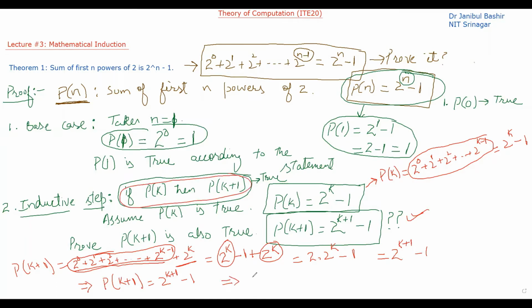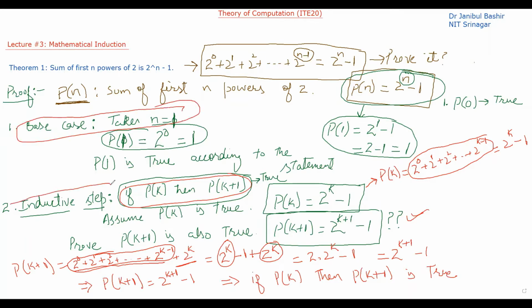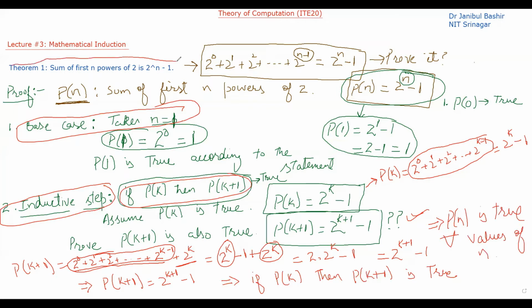So which statement? If P of k, then P of k plus 1 is true. So this statement is true. So we have proved two statements. We have proved the base case and we have proved the inductive case. And by the principle of mathematical induction, we will imply that P of n is true for all values of n. So we have proved this particular theorem using the principle of mathematical induction.